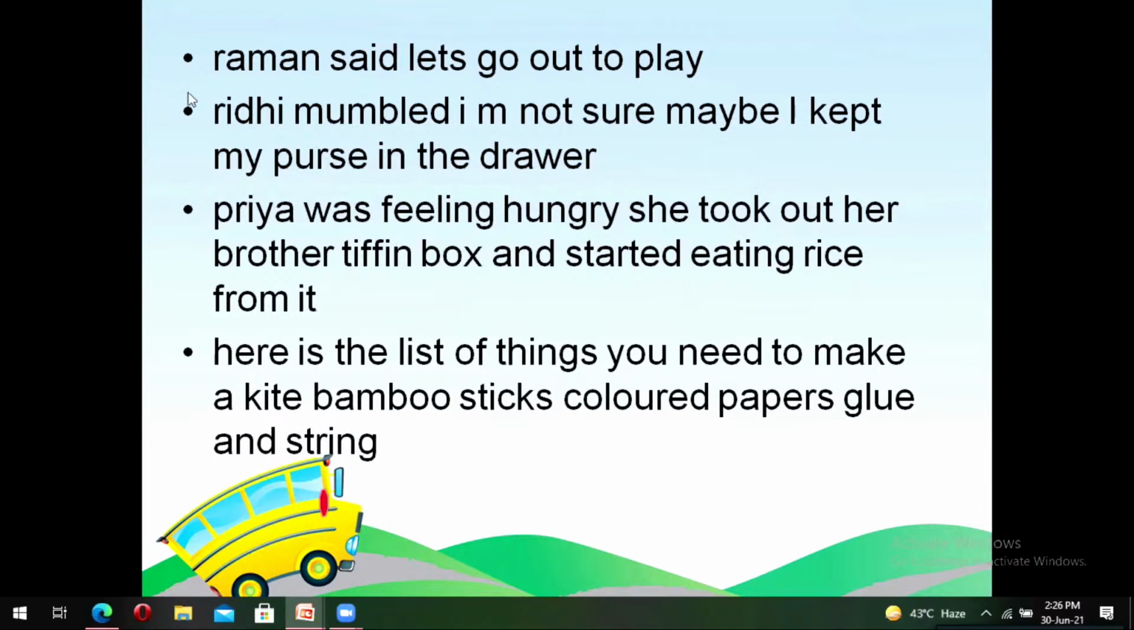Right. So we have these 3-4 sentences which actually use the new punctuation marks that we have used. Let's quickly read them. Raman said, "Let's go out to play." Riddhi mumbled, "I'm not sure, maybe I kept my purse in the drawer." Priya was feeling hungry. She took out her brother's tiffin box and started eating rice from it. Here is the list of things you need to make a kite: bamboo sticks, colored papers, glue, and string.